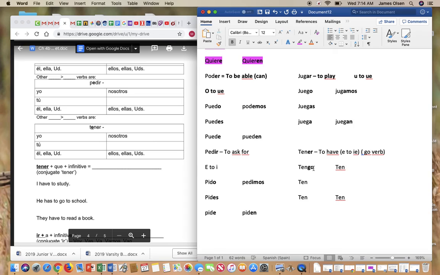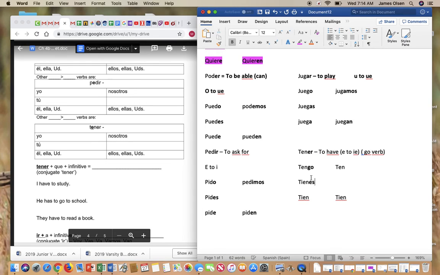And you remember doing that, tengo. Tengo la clase de matemáticas. And then for the rest of these, you're going to do the stem change. So E, instead of just E, it's going to be IE, IE and IE. Then you'll go back in and add your normal ER endings.